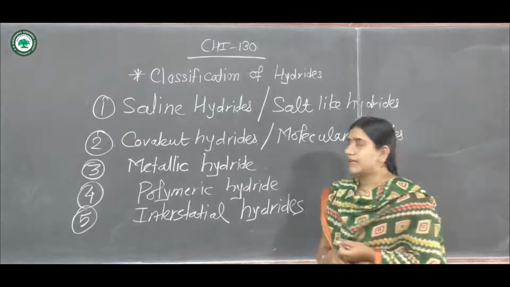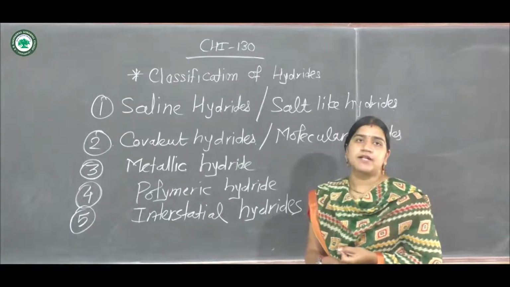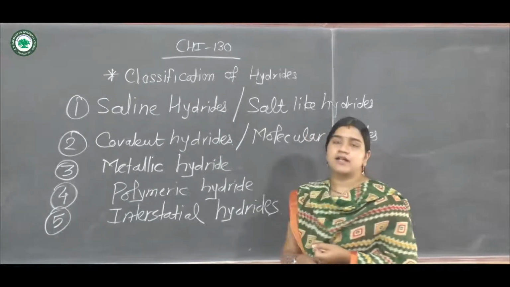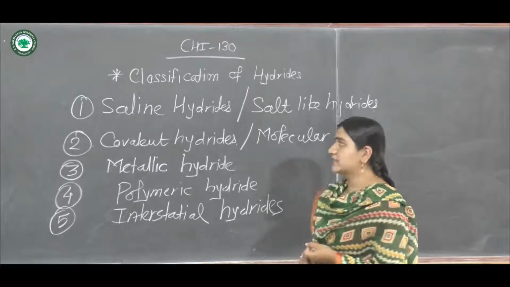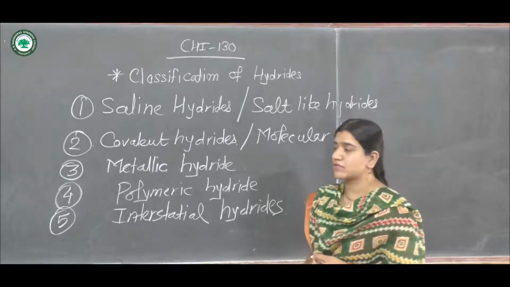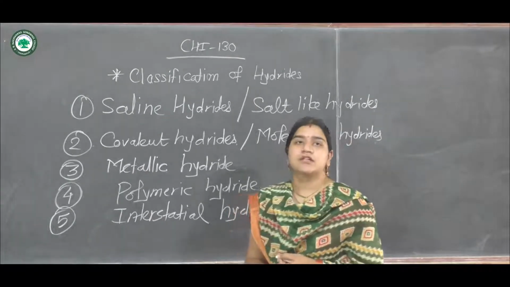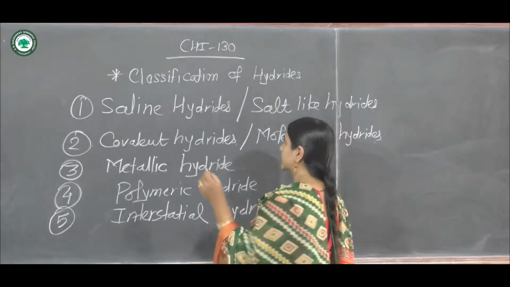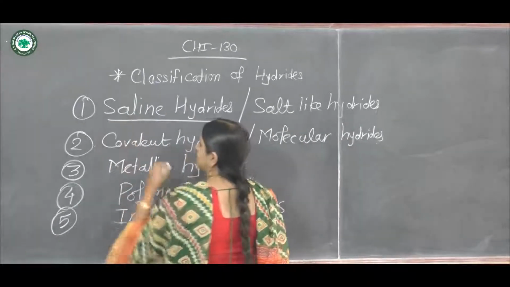So saline hydrides, covalent hydrides, metallic hydrides, polymeric hydrides and interstitial hydrides, this is the main classification of hydride compounds. Now we will start with the first one, that is saline hydrides.